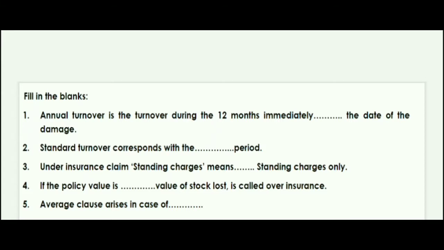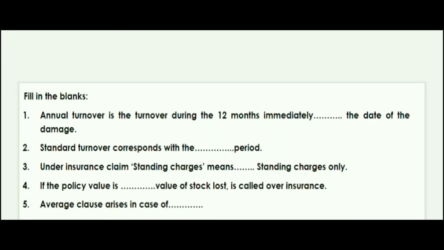So what will be the answer? Preceding will be the correct answer. So annual turnover is the turnover during the 12 months immediately preceding the date of the damage.